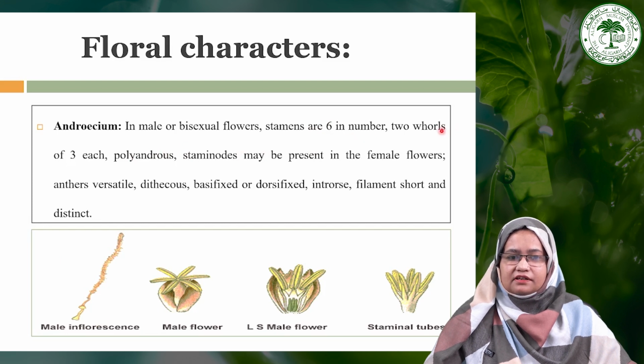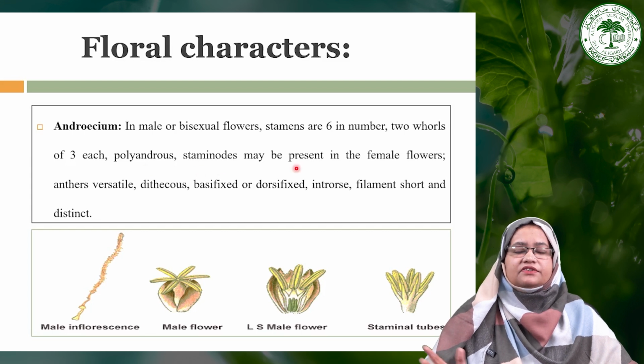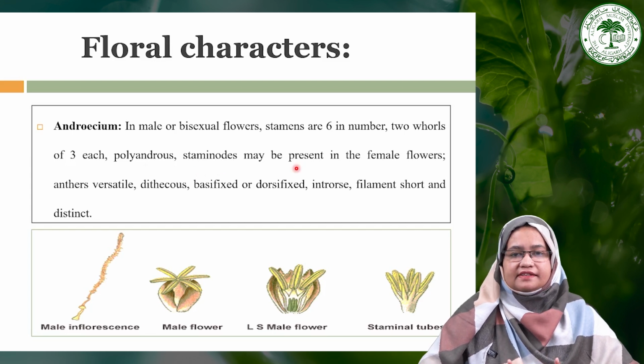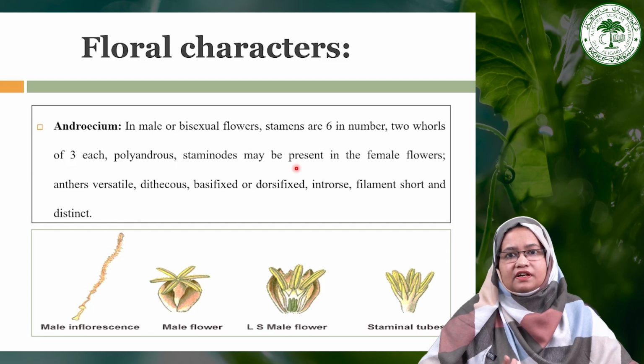They are also arranged in 2 whorls, with 3 stamens in each whorl. They all are polyandrous. Sometimes staminodes may be present in the female flowers, but in general male flowers have 6 stamens arranged in 2 whorls, with 3 stamens in each.